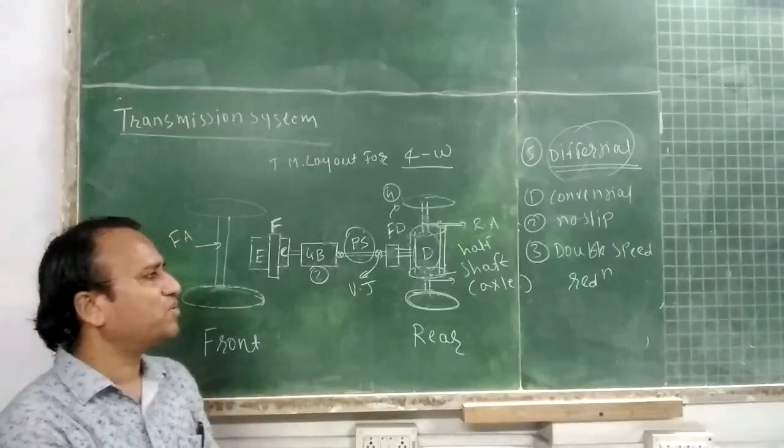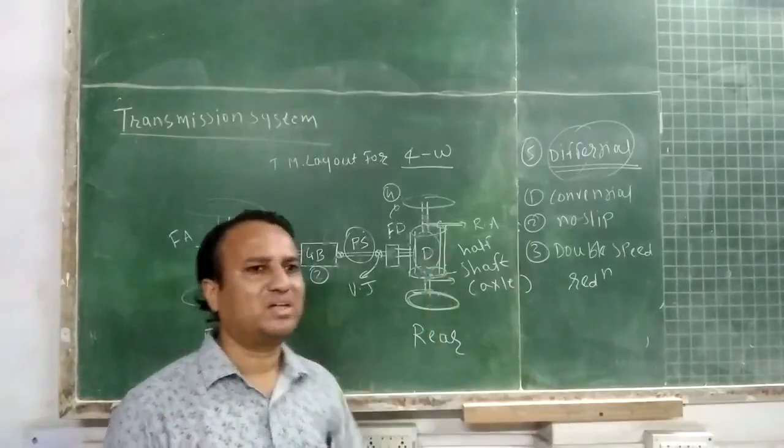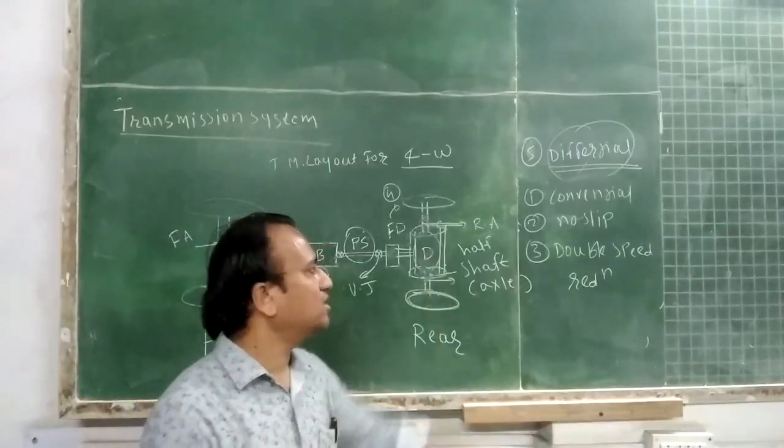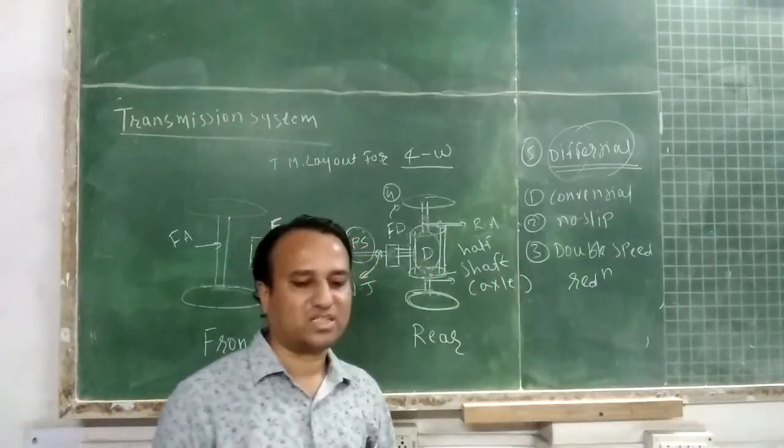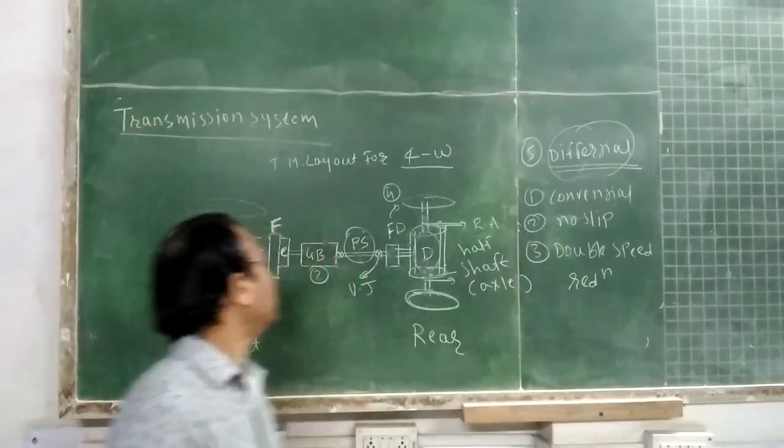Conventional no slip type of differential. So no slip is also called as self-locking differential. The third one is the double speed reduction type of differential.